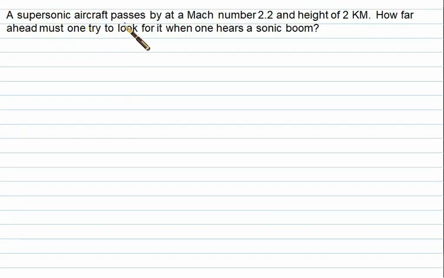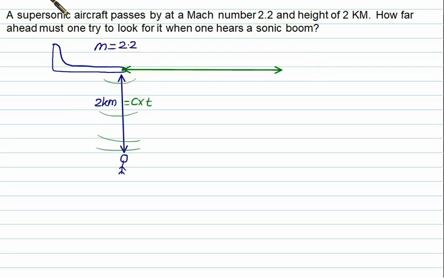A hypersonic aircraft passes by at a Mach number equal to 2.2, which is supersonic, at a height of 2 km. How far ahead must one look for it when one hears a sonic boom? Consider a plane which is moving with a Mach number equal to 2.2. Below this we have an observer.